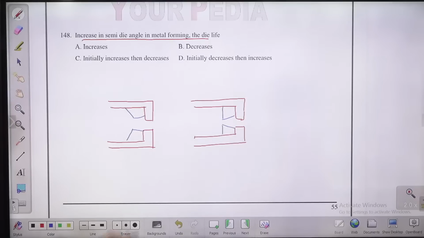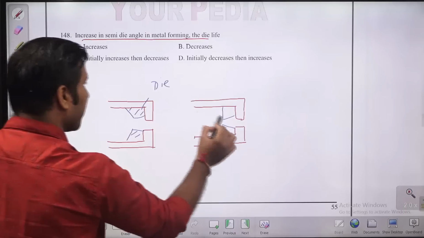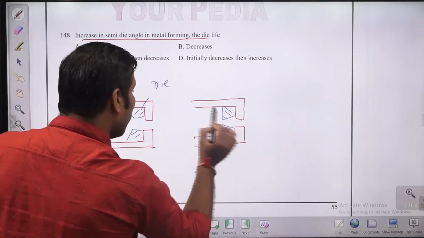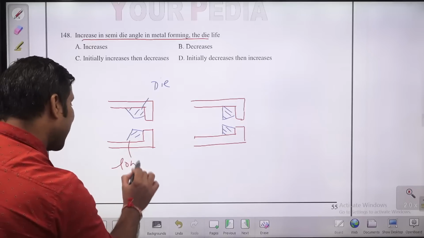Okay, so this is the die, guys. Now try to think in these two cases, the die angle you are increasing. This is a case of lower die angle.